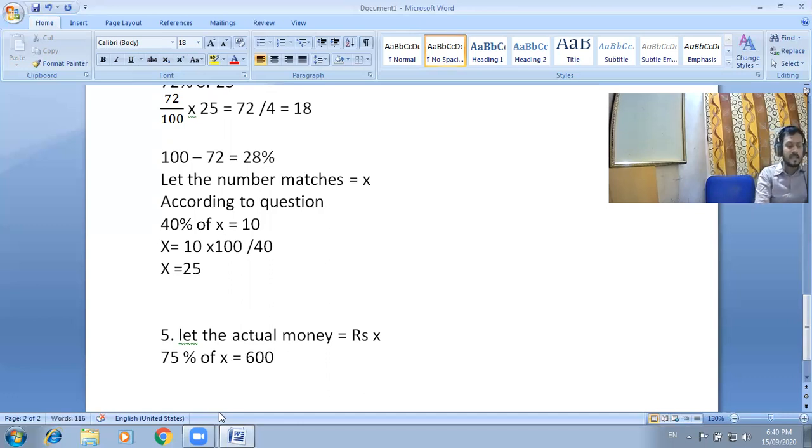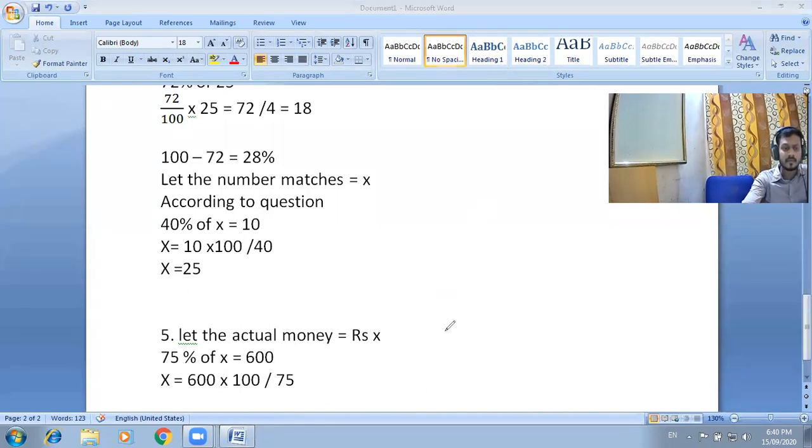So X is equal to 600 into 100, after cross multiplying, divided by 75. How can we cross multiply here?